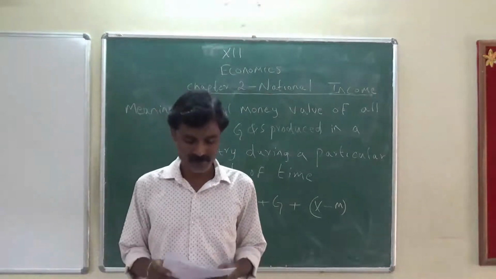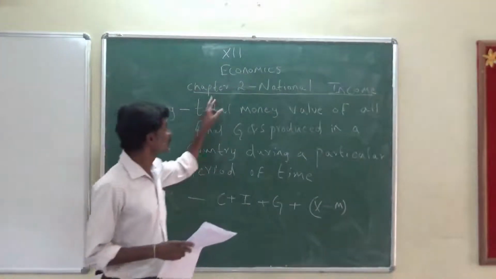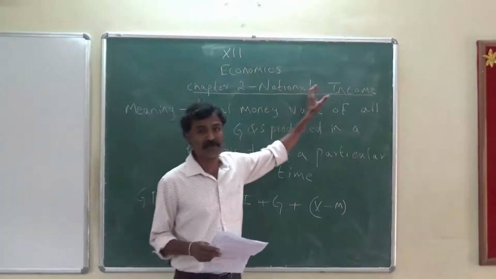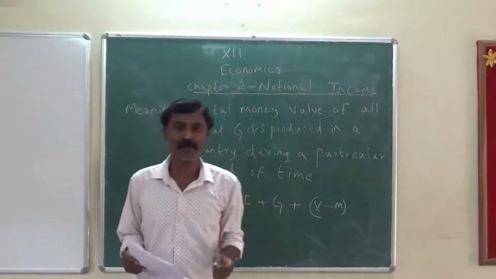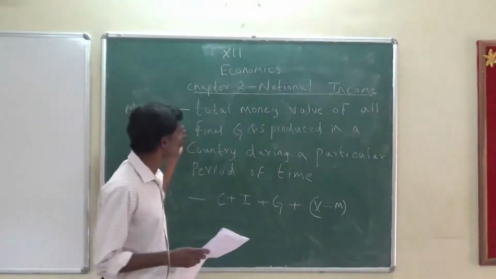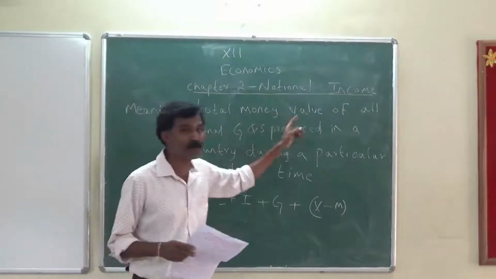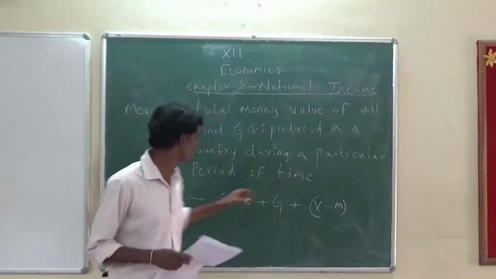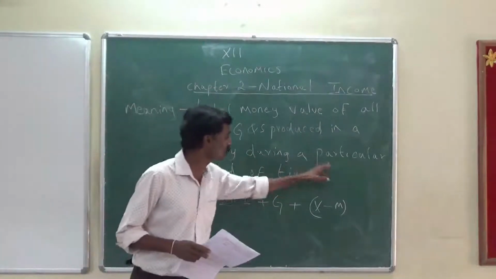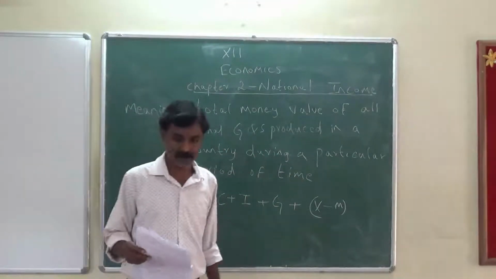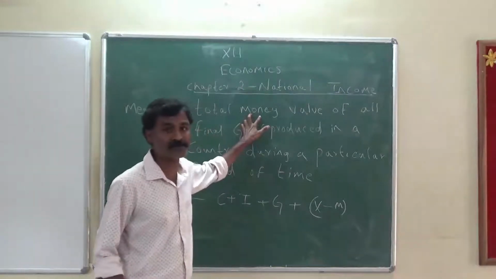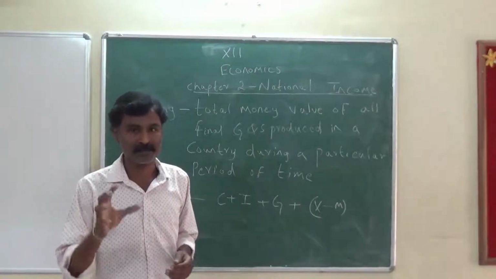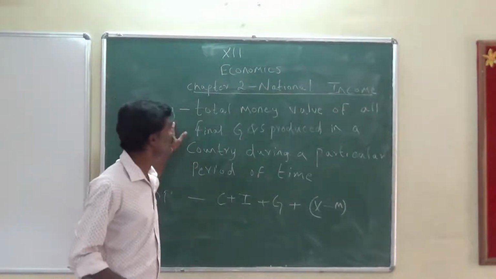Hello students, today I am going to take chapter 2, national income. Now, by the topic name we can conclude what exactly the meaning of national income is. National income is nothing but the total money value of all final goods and services produced in a country during a particular period of time. It is the total money value, that is, the goods will be converted into money. So that is the correct meaning of national income.